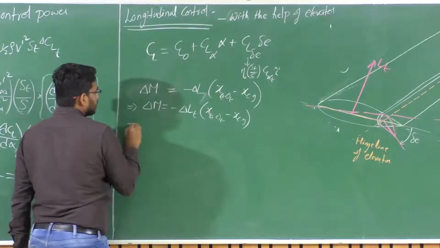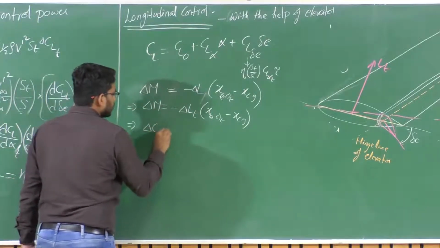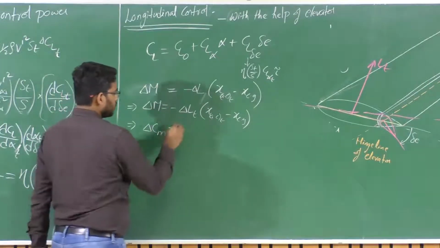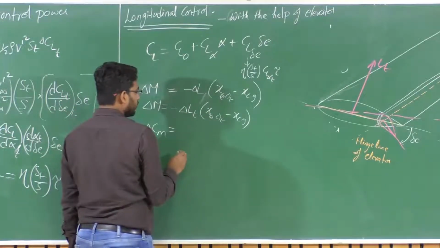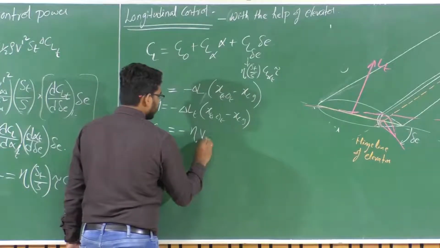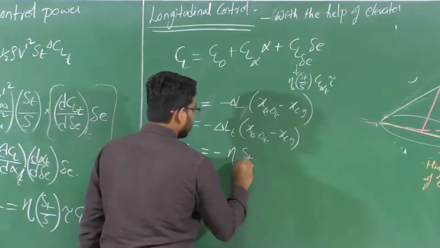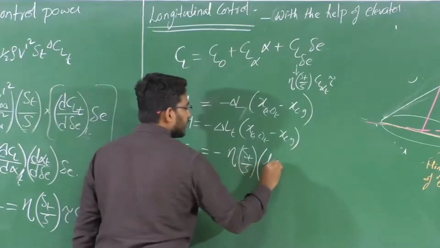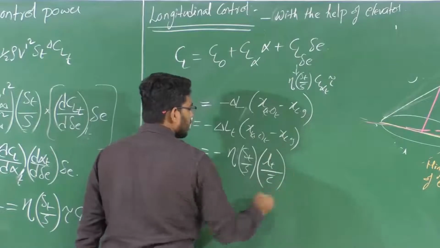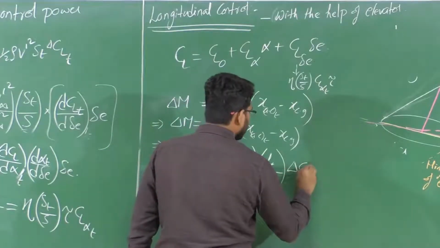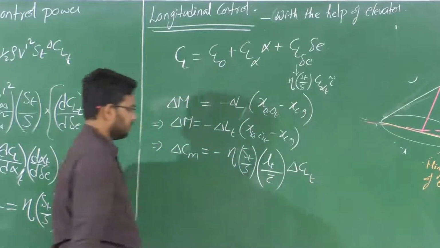So this implies delta Cm, a change in the pitching moment of the total aircraft because of the elevator deflection, is due to the change in the lift at the tail because of the elevator deflection, which is equal to eta St upon S times l_t, the length of the tail, upon C bar times the change in the lift coefficient at the tail.